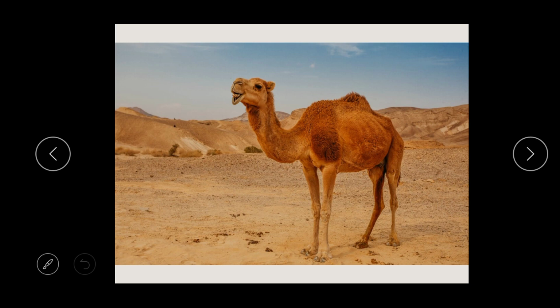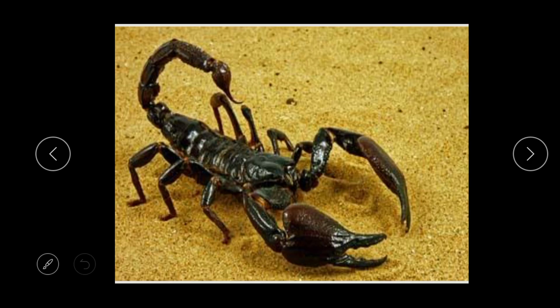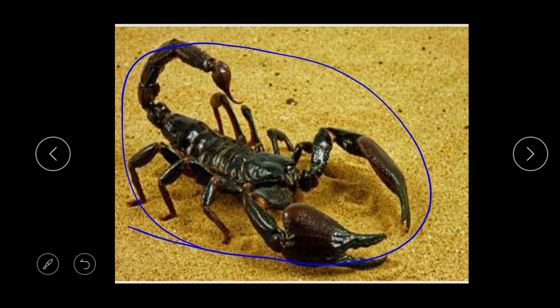Now look at the camel in the desert. Can you see the camel in the desert? Yes, that is where they live. They are so comfortable in that environment because they see the place as a very safe and comfortable place to live in. And look at the scorpion. Wow, this is a very dangerous animal, and it also lives in the desert because the place is safe for them.